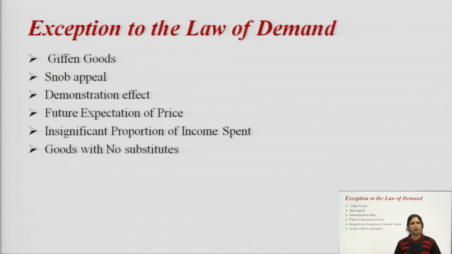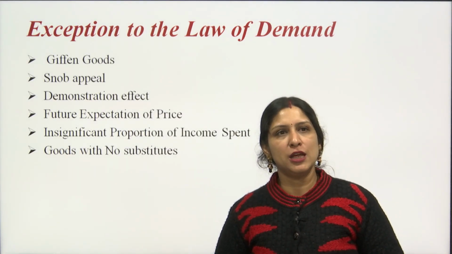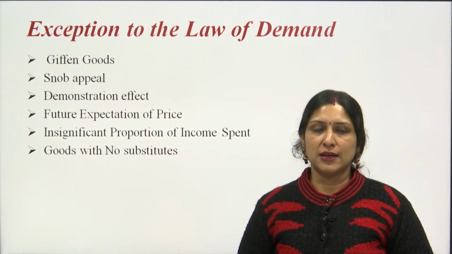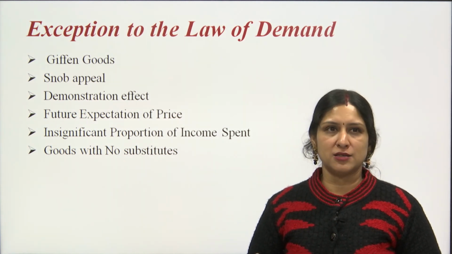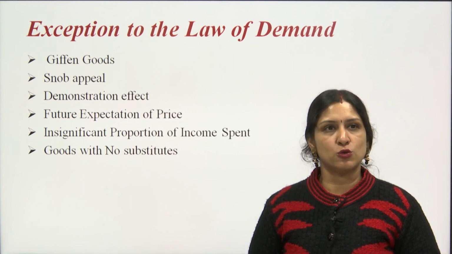Future expectations of price: even though the prices are increasing, you show panic behavior and store the commodity because you expect that in the near future it is going to increase. Then, insignificant proportion of income spent, and goods with no substitute, you have to buy because there is no substitute available for these goods.